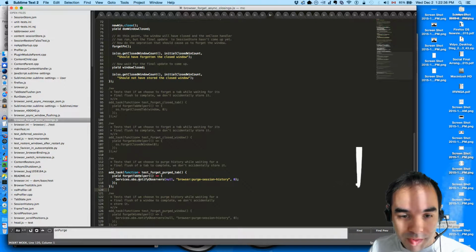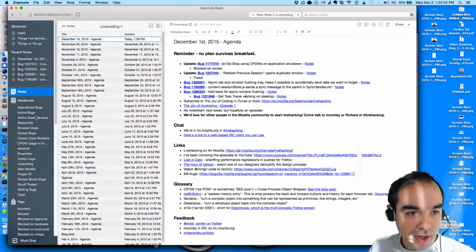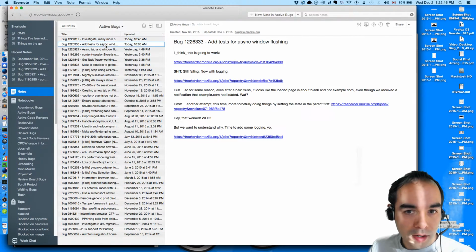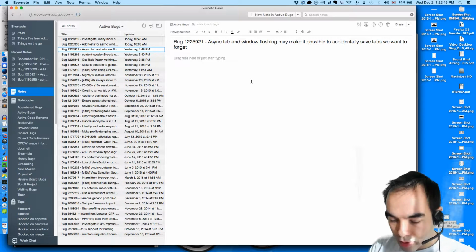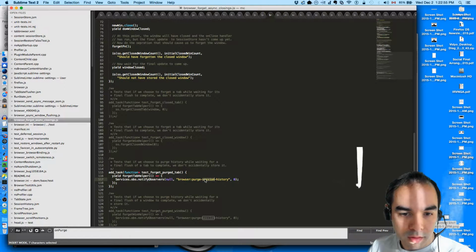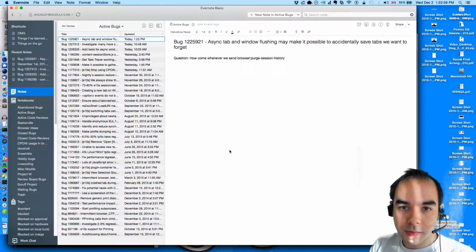So the question is, how come whenever we send this notification, should I write this down? Question: how come whenever we send the browser purge session history notification, we don't accidentally save tabs?